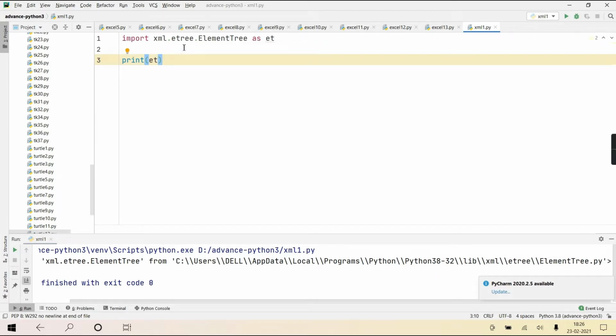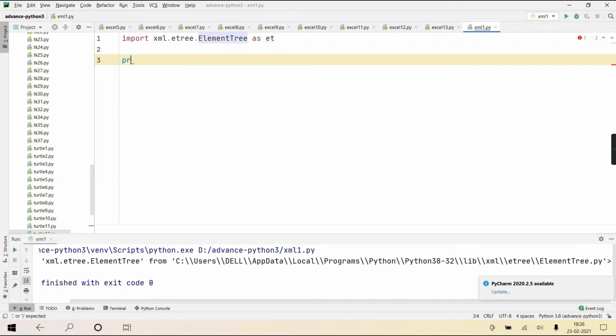So xml is a folder, this is a subfolder, then this is the module. Module means this is your py file, and this py file is present in this path. Whenever you import any module and try to print it, it will show you the path of that module.